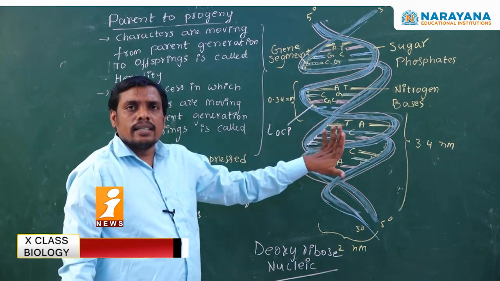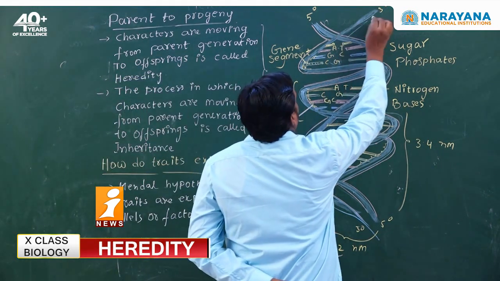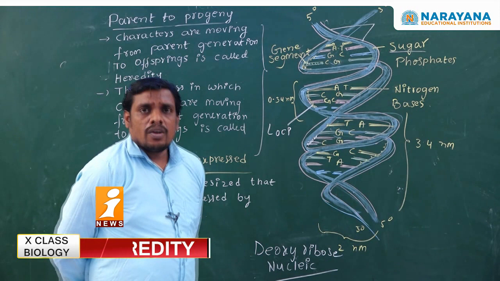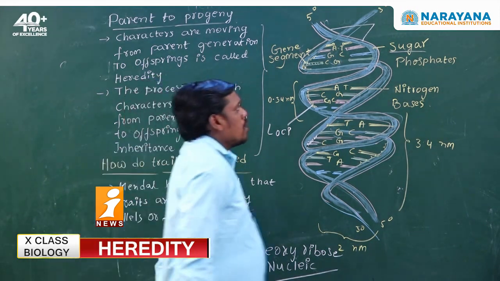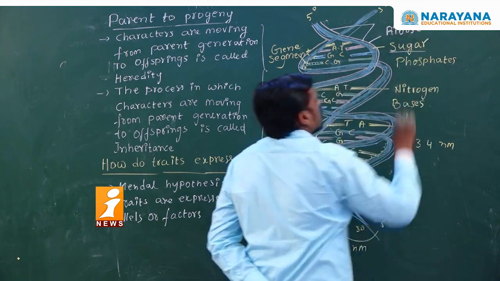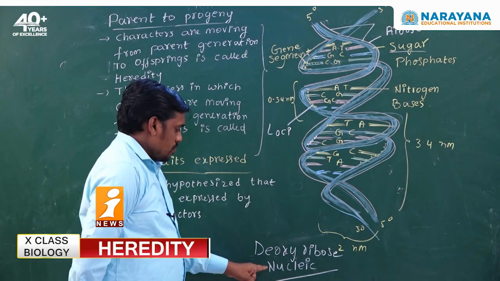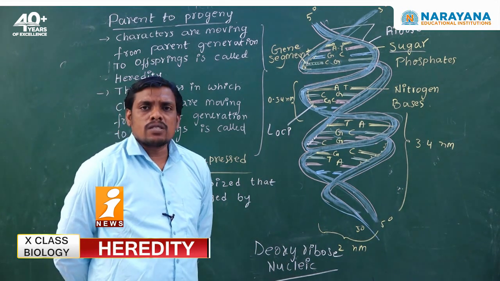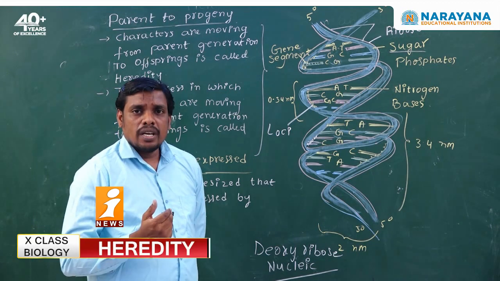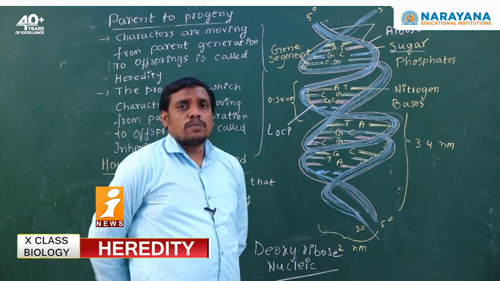Generally, the DNA has a specific structure like this. There are two helicals in the DNA, and these two helicals are made up of sugar and phosphates. What type of sugar do you find in the DNA? The sugar found in the DNA is ribose sugar, which is also a carbohydrate. What type of ribose sugar? Deoxyribose sugar, which means one oxygen atom is absent or reduced in the ribose sugar. Hence these kinds of ribose sugars are called deoxyribose sugars.